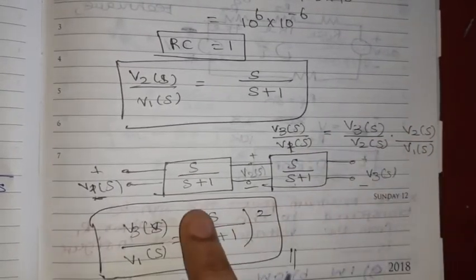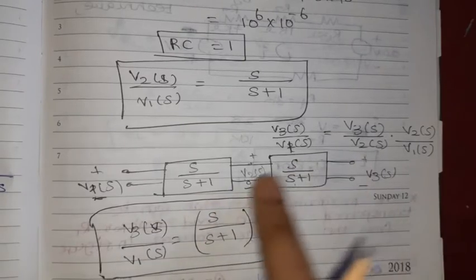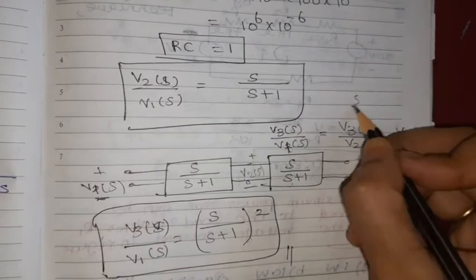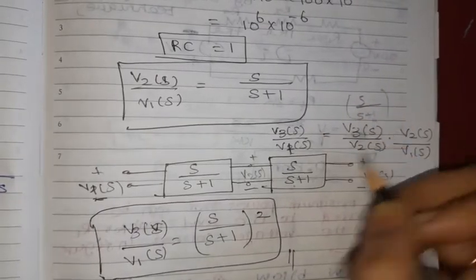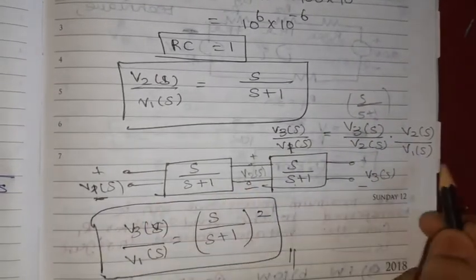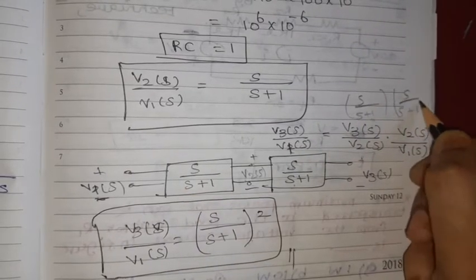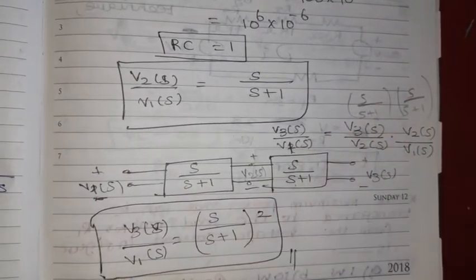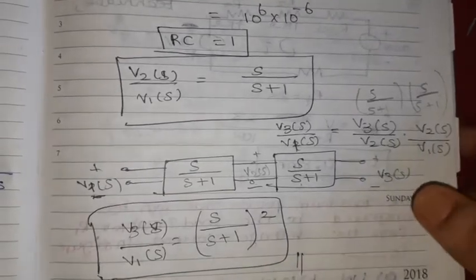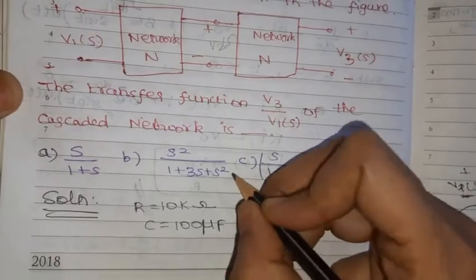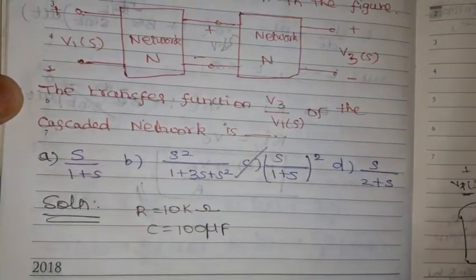V3 by V2 is S by S plus 1, and V2 by V1 is also S by S plus 1. So S by S plus 1 the whole square. The overall transfer function is S by S plus 1 the whole square. So option C is the right option.